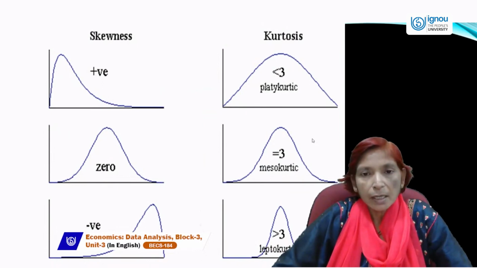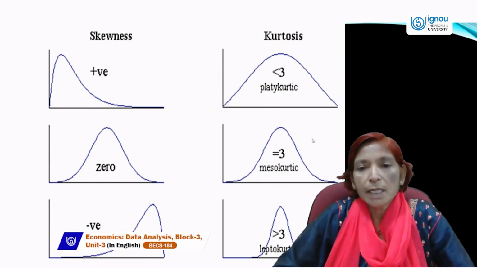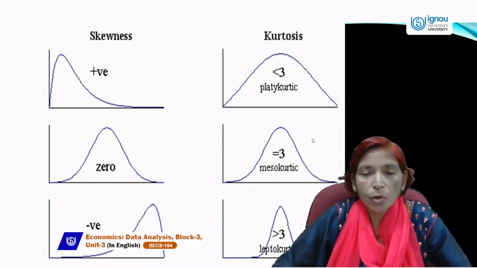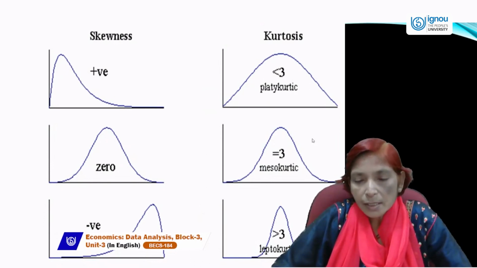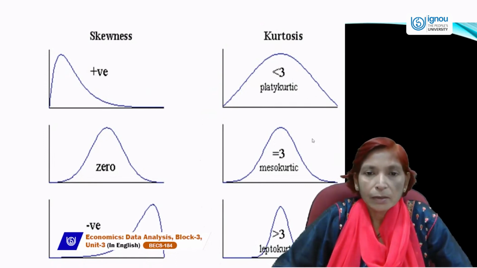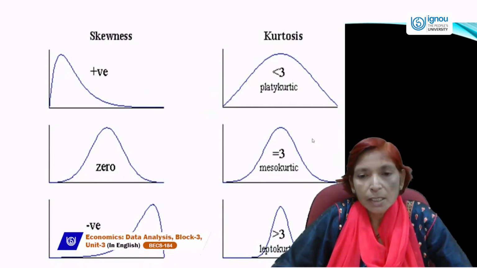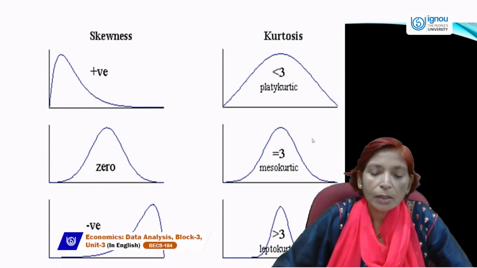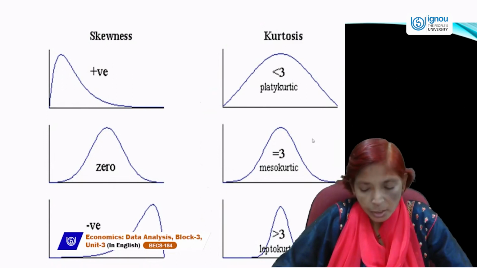So it can be estimated with the help of this value 3, and the kurtosis may be less than 3, equal to 3, or more than 3. All these represent different types of kurtosis. Less than 3 shows the platykurtic stage, equal to 3 shows the mesokurtic stage, and greater than 3 shows the leptokurtic stage of kurtosis.